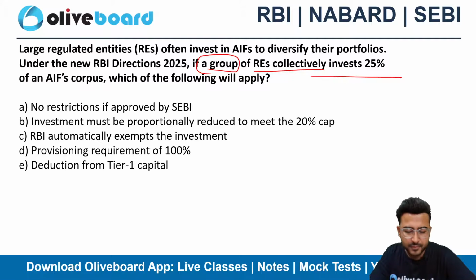What if we have invested 25% as a group in the AIF? Okay, so let's suppose Axis Bank and HDFC Bank have invested 25% in an AIF on a collective basis. What will happen in that case?